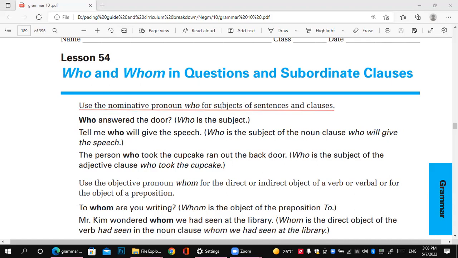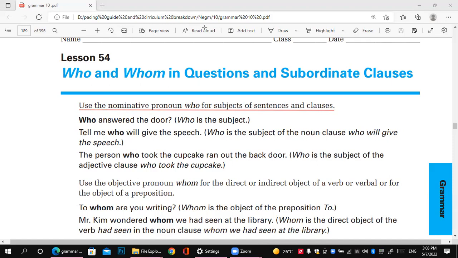Okay, so here, listen: use the nominative pronoun who for subjects of sentences and clauses. So we have to focus on the subject. Okay, for the first example.